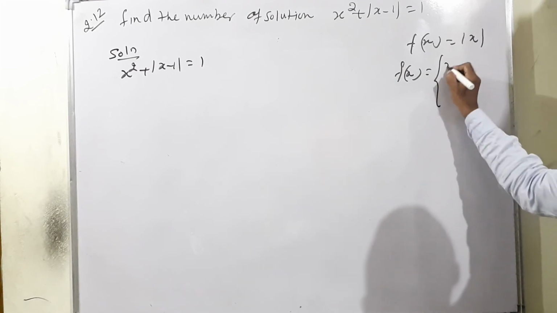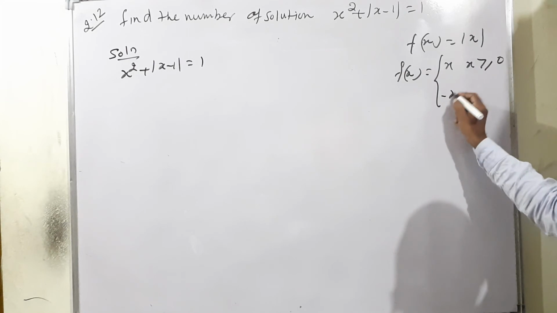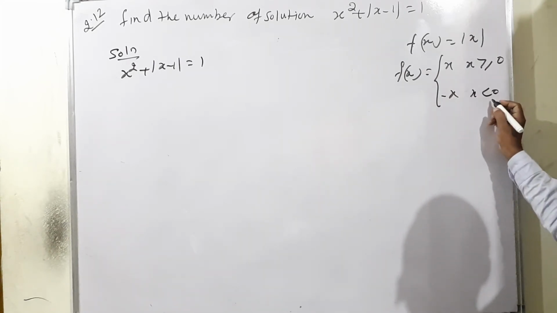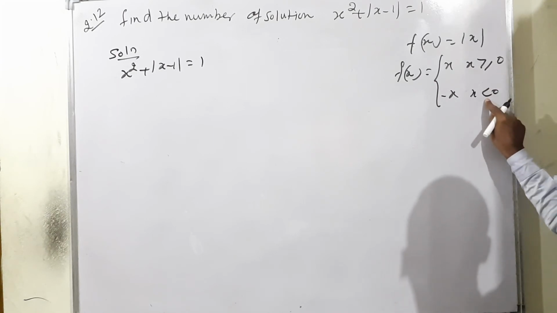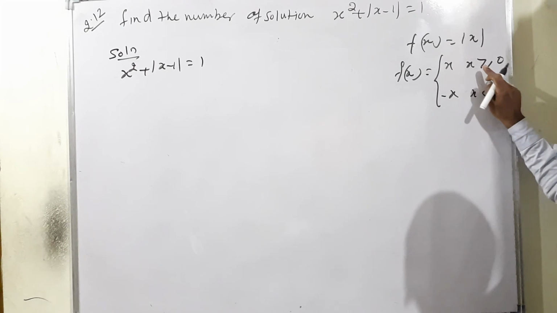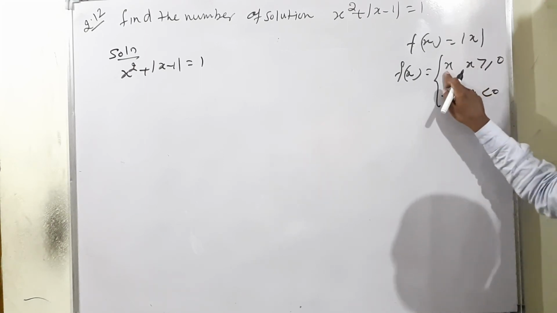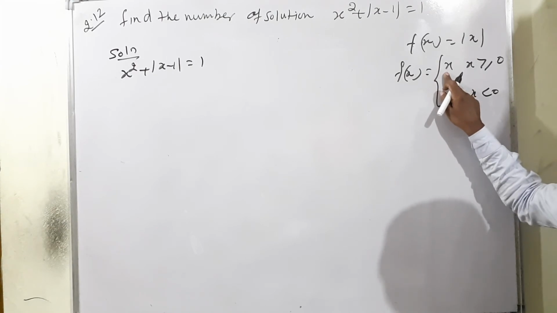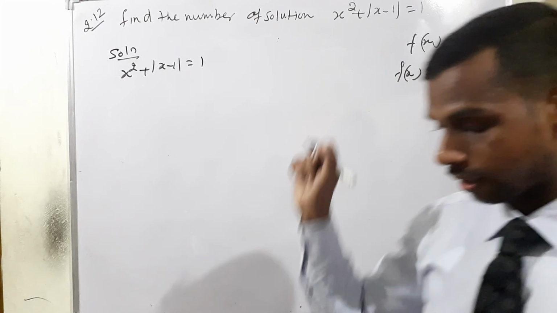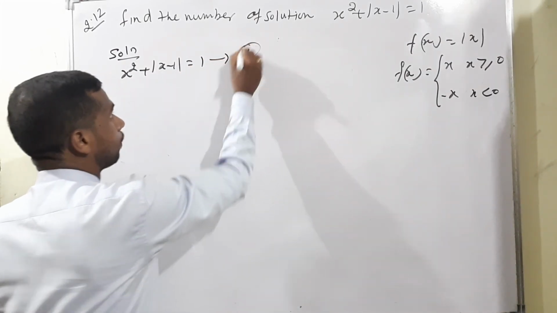Positive x means x greater than or equal to 0. At the same time, negative x means less than 0. Modulus means we can split in 2 different types. Here in the given question, take condition number 1.